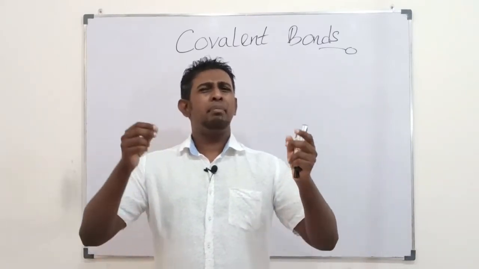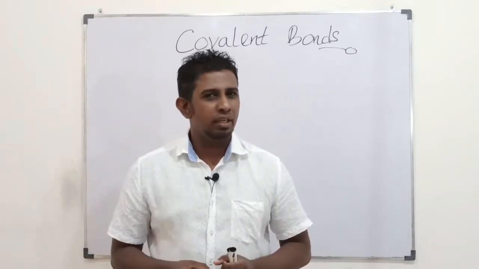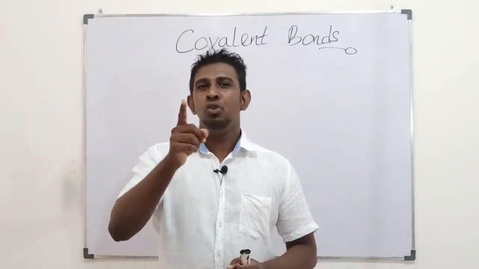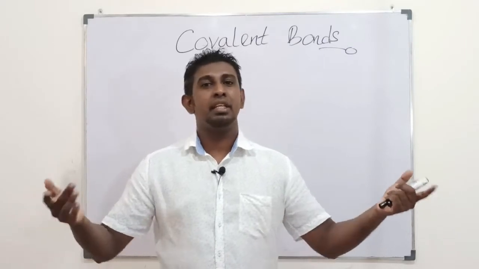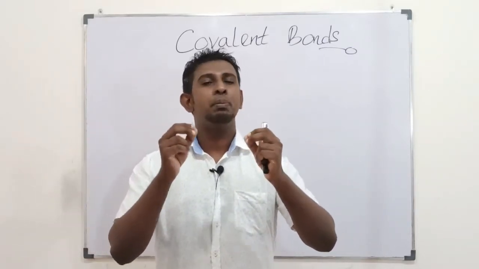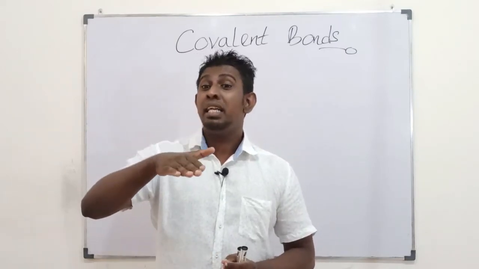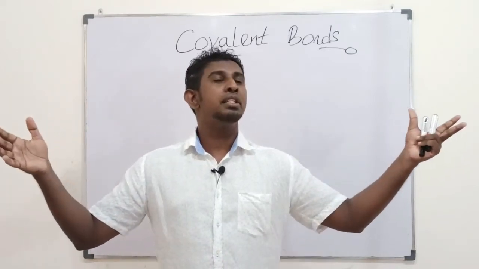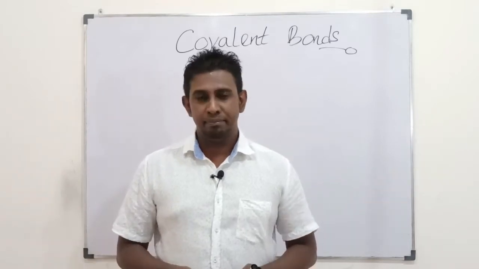Yes, it's between two opposite charges only. All the times you would get an attraction. If there is a bonding, you need to have two oppositely charged species. It's the fundamental for all these bonding.